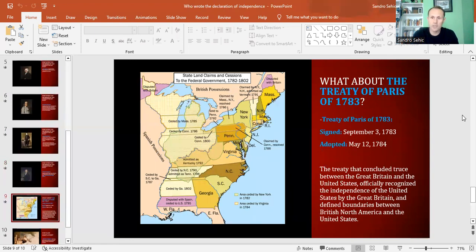So Great Britain and the United States signed a peace agreement. And most importantly, Great Britain recognized the United States as a sovereign and independent country. Also, this treaty defined boundaries between British North America, which later became known as Canada, and the United States. Now, with this treaty, and this is one thing that I find very interesting, the territory of the United States almost doubled, and the United States gained access to the Mississippi River, which was a very important trade route at that time.